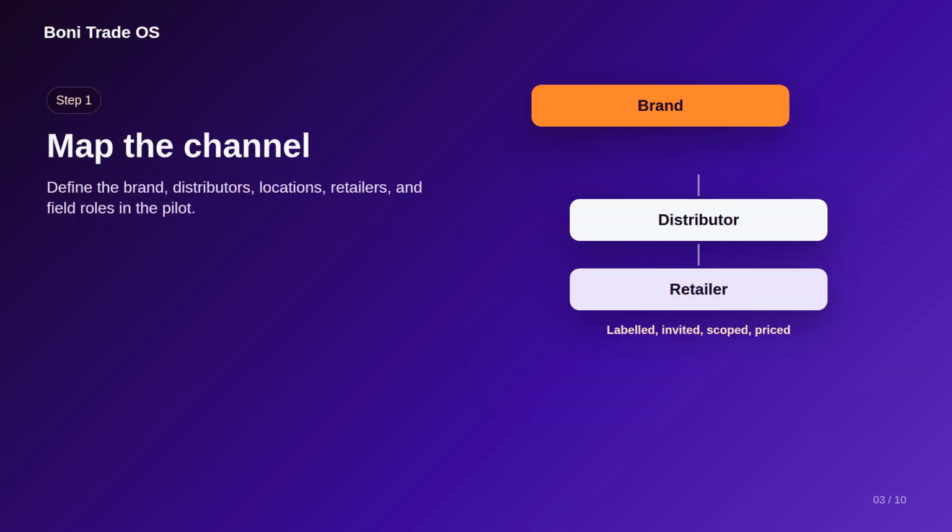It starts with mapping the channel. You define the brand, the distributors, their locations, the retailers they serve, the field sales roles, and the commercial relationships that belong in this rollout. This is a real channel graph, not a flat contact list. So a super stockist, a distributor, a sub-distributor, and a retailer can each be labeled, scoped, and priced correctly.